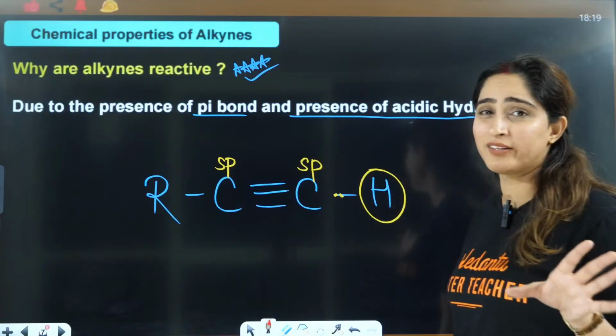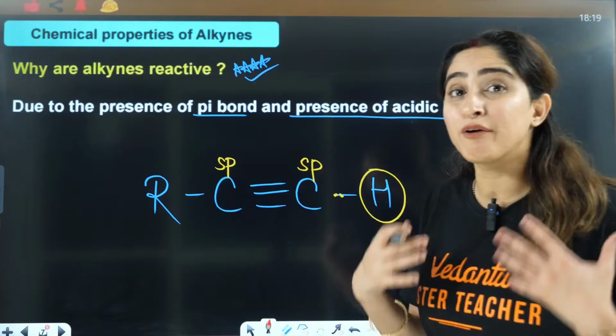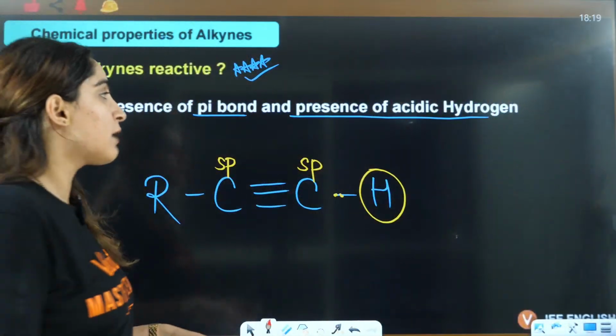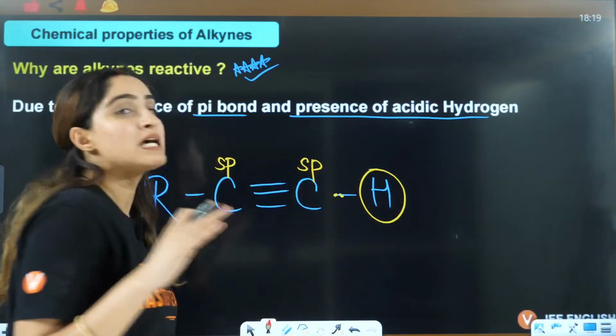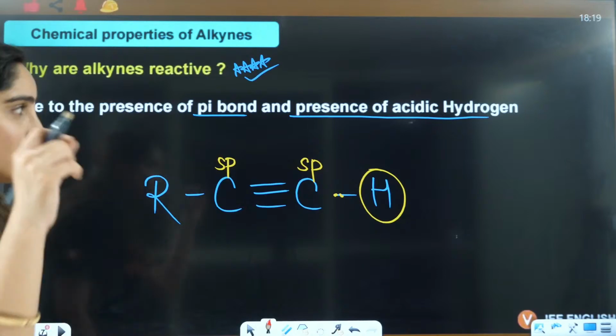You will say, I don't want them, I'm just going, right? So same case with this hydrogen. Hydrogen is very acidic in nature. Hydrogen wants to go, right? That means hydrogen can easily be released here. That's why alkynes are very acidic in nature.